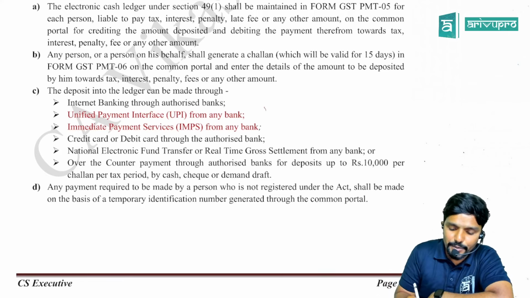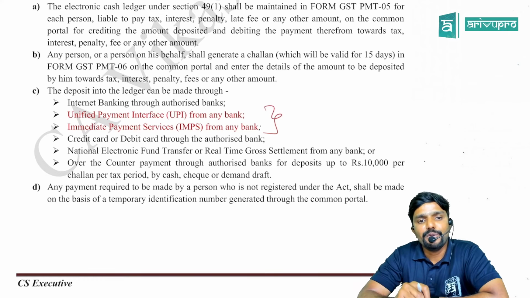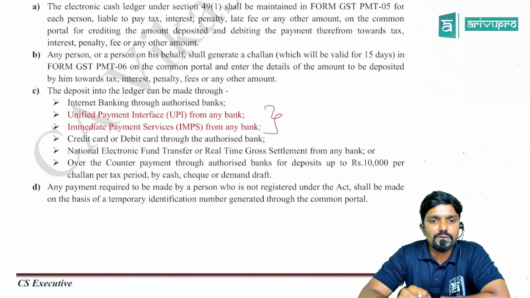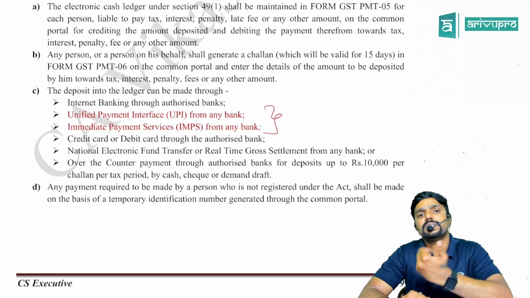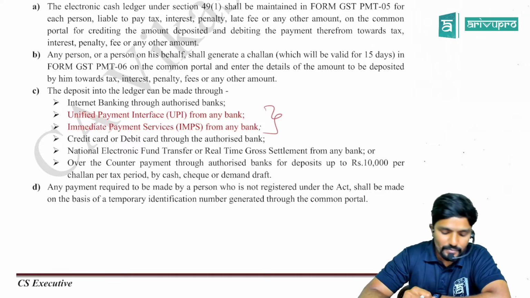But now they have added two more. That is Unified Payment Interface, or UPI, from any bank, and IMPS, that is Immediate Payment Services, from any bank. These are the two modes which they have newly added.